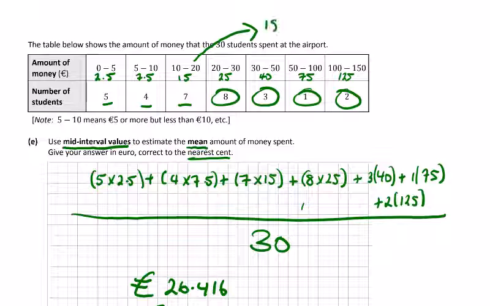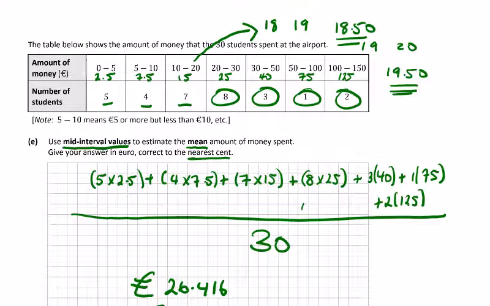Let's say they were 18 and 19 euros. The median will be 18.50. If they were 19 and 20 euros, the median will be 19.50. So you can give an example like this to get full marks for the last part of this question.